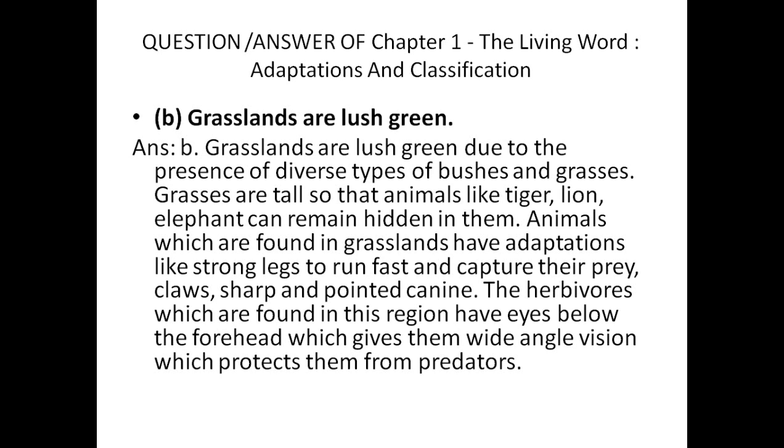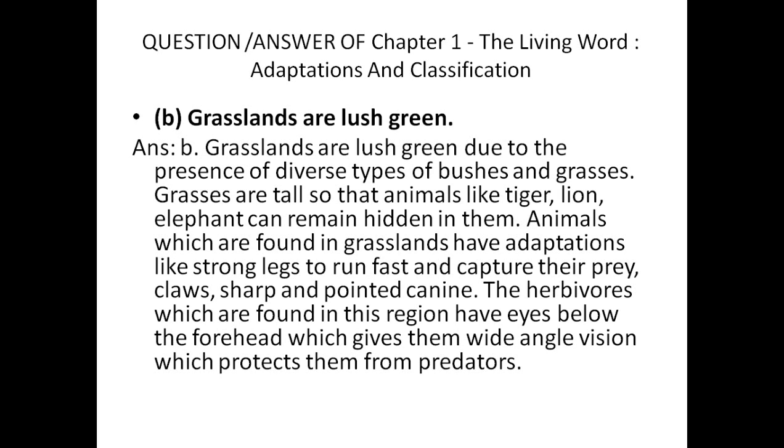Grasses are tall so that animals like tigers, lions and elephants can remain hidden in them. That is a type of adaptation for the animals which live in a grassland area. Animals found in grasslands have adaptations like strong legs to run fast and capture their prey, and sharp claws and pointed canines. The herbivores found in this region have eyes on the sides of the head, which gives them wide-angle vision and protects them from predators.